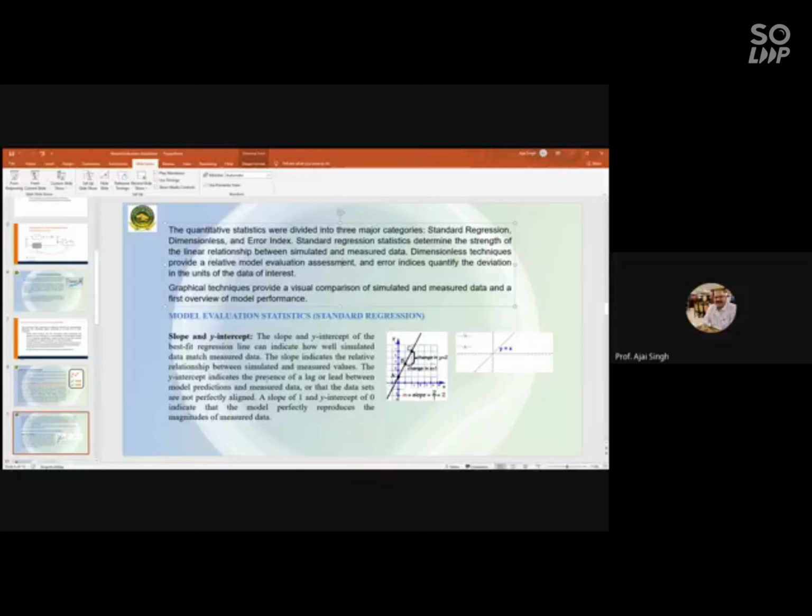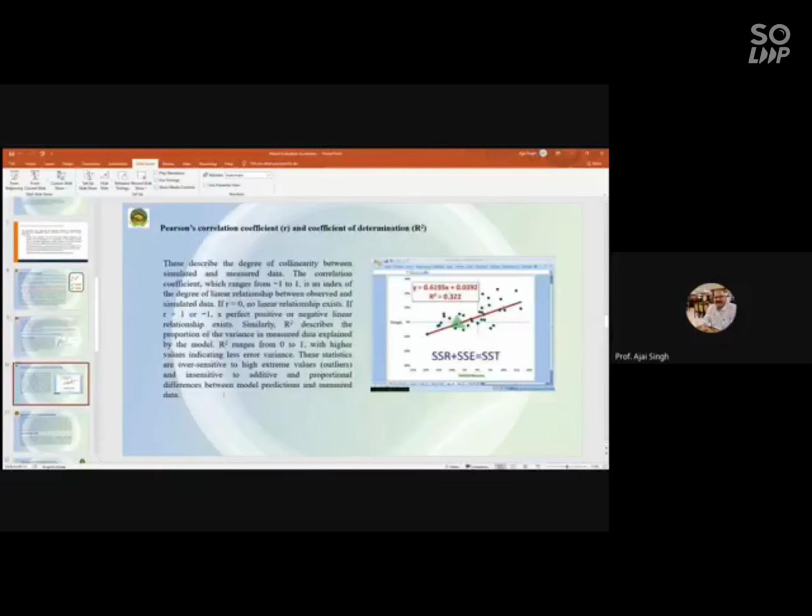So a slope of 1 and y-intercept of 0 will indicate that the model is exactly reproducing the magnitude of the measured data. That may be your ultimate aim, to get closer to the measured data. If you get this, then you have got a perfect model, which normally doesn't happen.